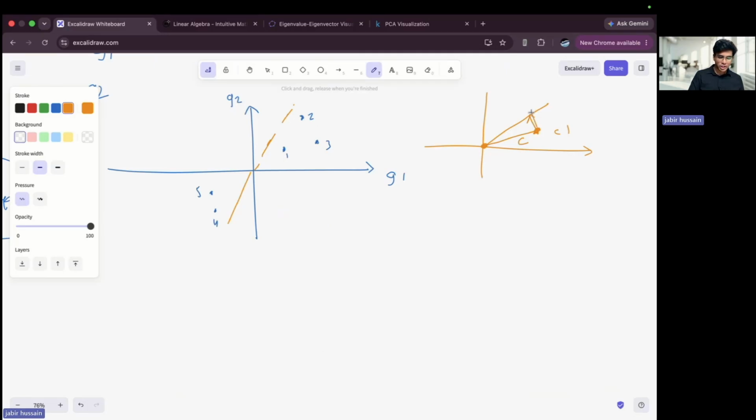When I draw the projection from point 1 to this line, I will create a right angle. Let's say this distance is C, B, and A. Now can I write, from the Pythagoras theorem, that the hypotenuse lies opposite the right angle?